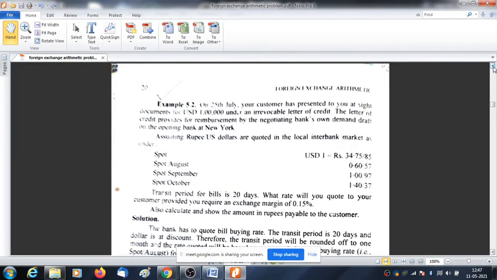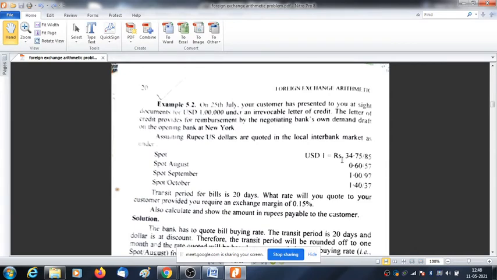Say on 25th July, your customer has presented to you a sight document for US dollar 1 lakh under an irrevocable letter of credit. What is a letter of credit? That I will explain later on. Basically, your customer is presenting you dollar 1 lakh, so you need to buy, so you need to use the buying rate.